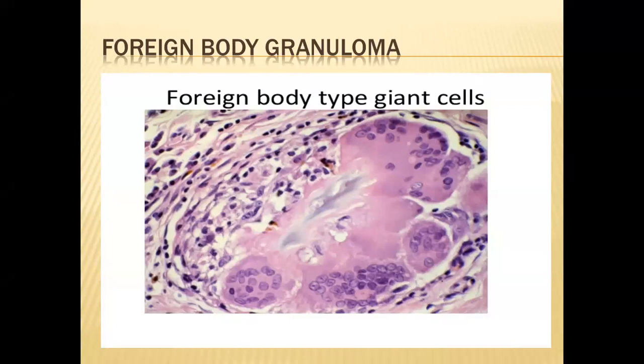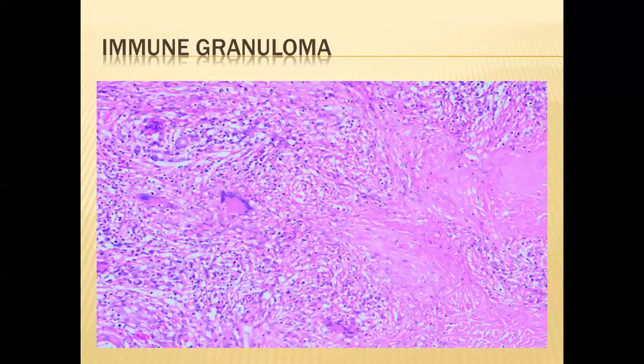Here you can see the foreign body granuloma. In the center, you can see a slightly pink, elongated structure. It is a foreign body, and you can see different foreign body giant cells present around it. So this is the picture of the foreign body granuloma, surrounded by foreign body giant cells and lymphocytes. And here you can see the slide of the immune granuloma.